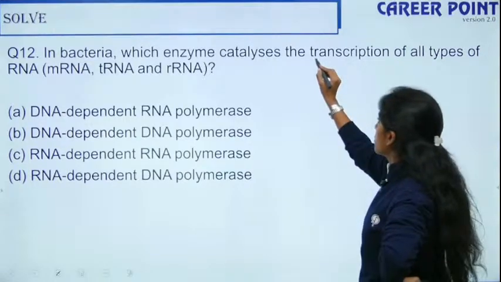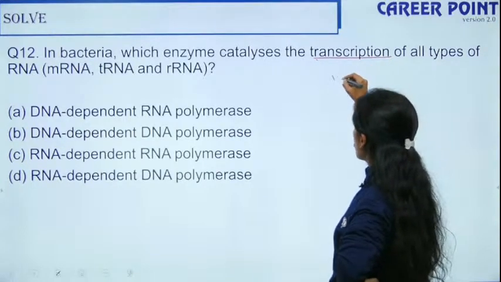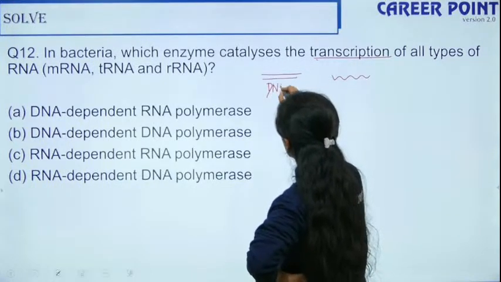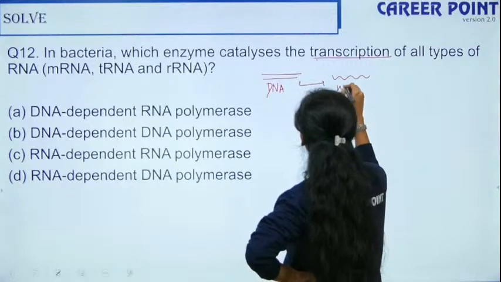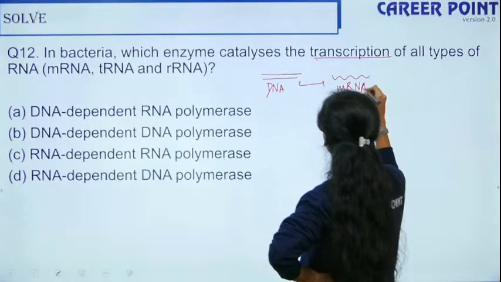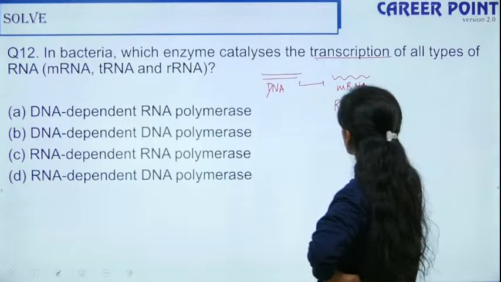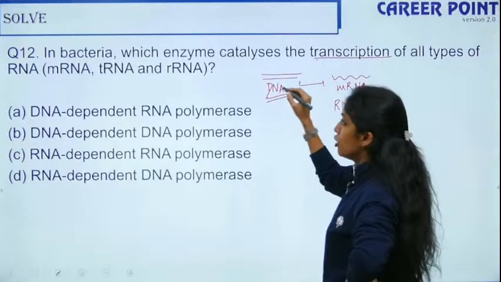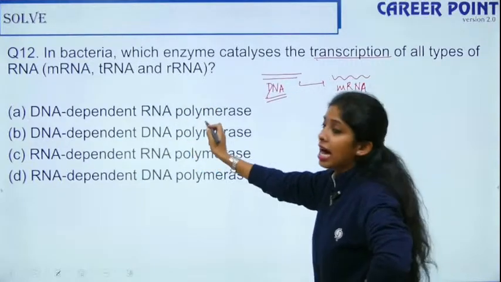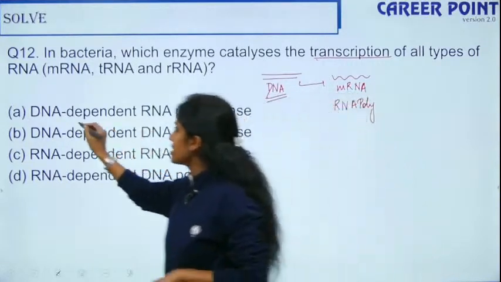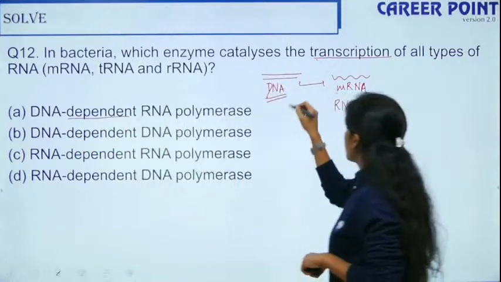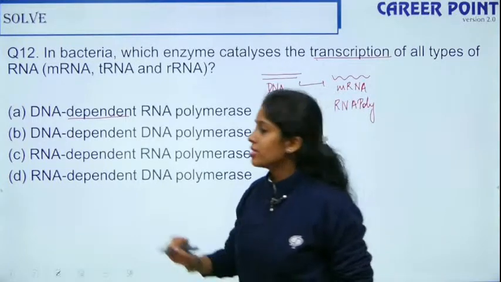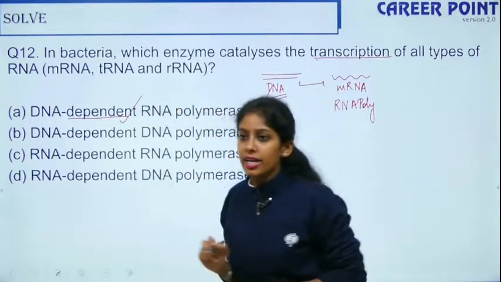Catalyze the transcription. Transcription is when you copy information from your DNA to RNA. So this is transcription, right? Transcription is done by RNA polymerase, no doubt. But the template here is DNA, so it is DNA dependent RNA polymerase. When do we say dependent? It depends on the template. For transcription, the template is DNA. So the right answer is DNA dependent RNA polymerase.